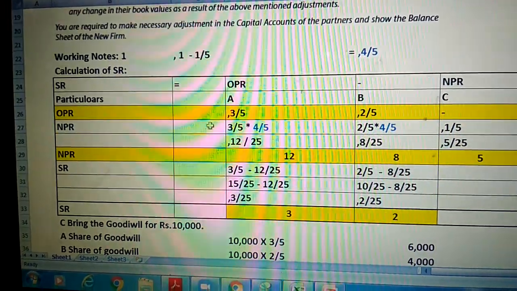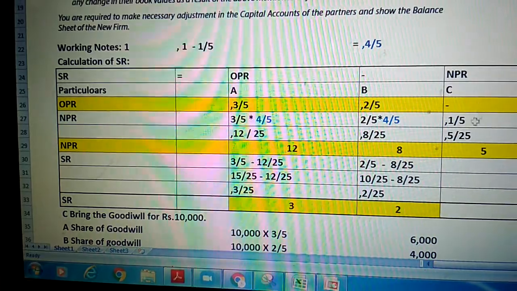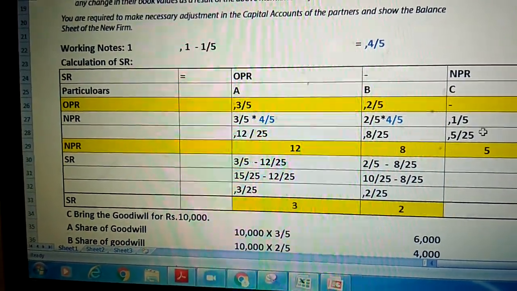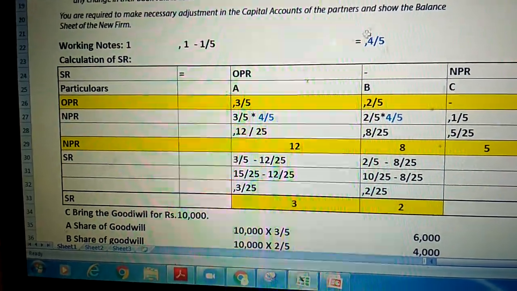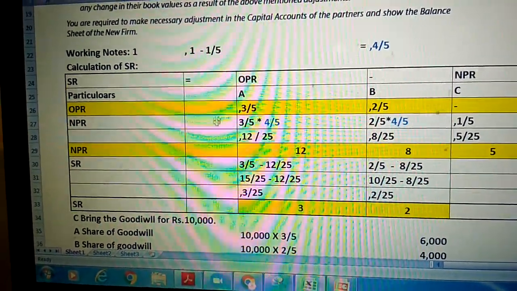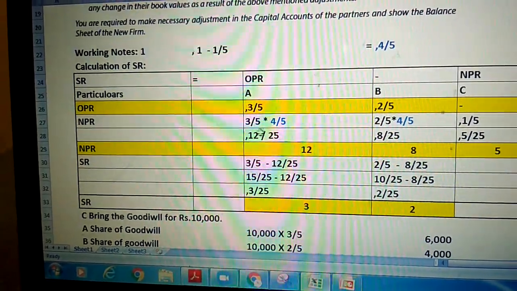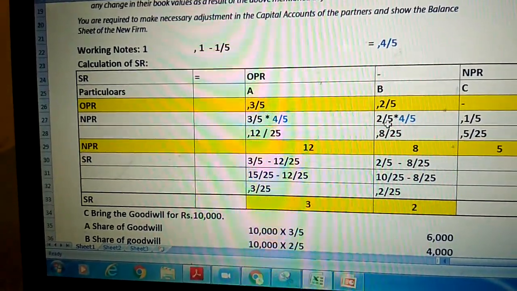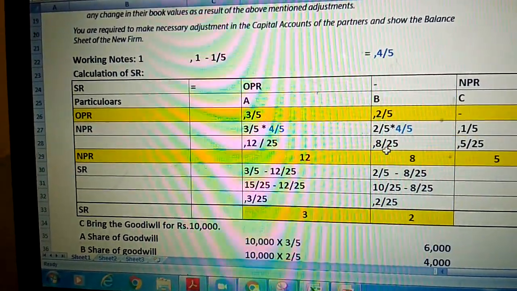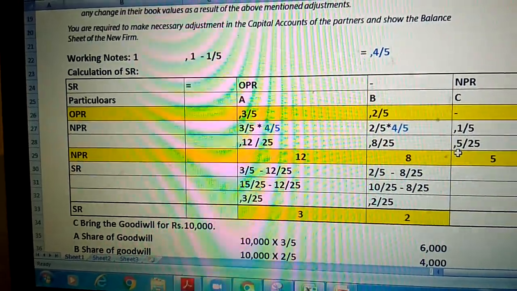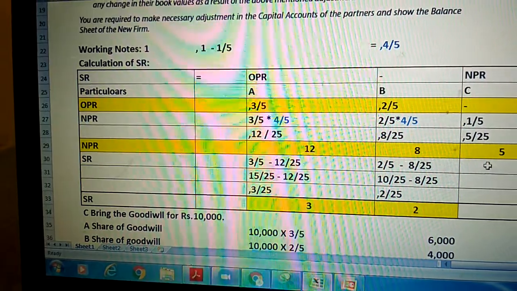OPR is already given in the sum, 3:2, that is 3 by 5, 2 by 5. For NPR, the new partner is given 1 by 5, treated as profit is 1 minus 1 by 5, balance 4 by 5. The balance 4 by 5 is distributed to the old partners in 3:2 ratio: 3 by 5 into 4 by 5, 2 by 5 into 4 by 5. The answer is 12 by 25, 8 by 25, 5 by 25. It means the new profit ratio is 12 is to 8 is to 5.